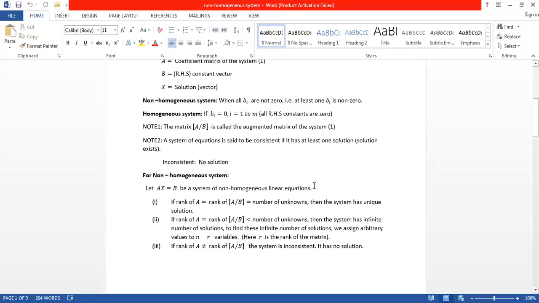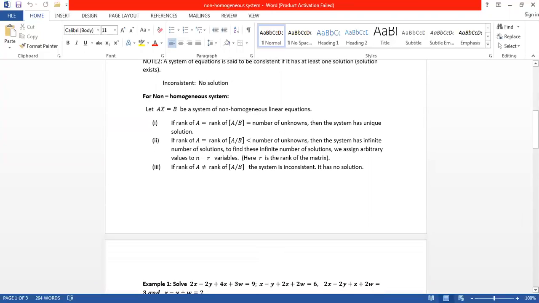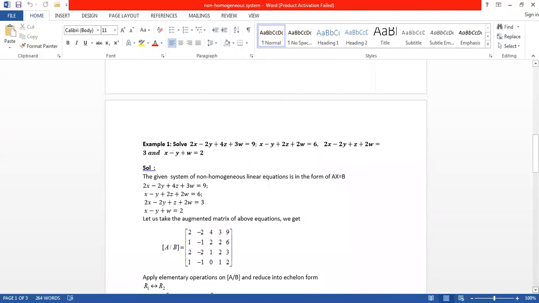So how do we find the rank of A and rank of [A B]? By using echelon form. Okay. First we write the augmented matrix and we convert it into echelon form. From that we can calculate rank of A and rank of [A B]. Let's see one example.